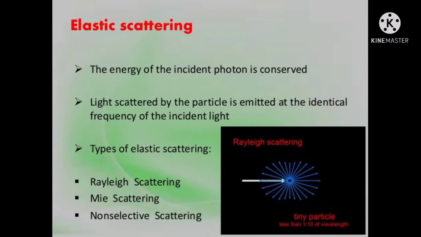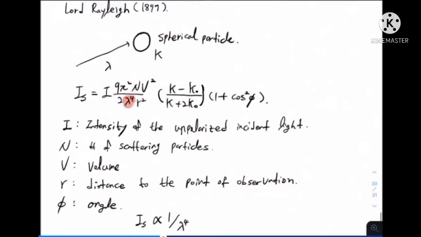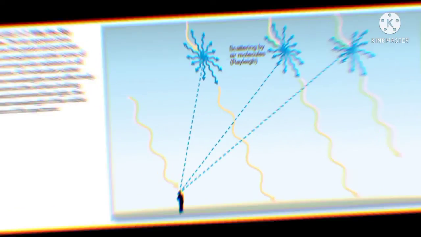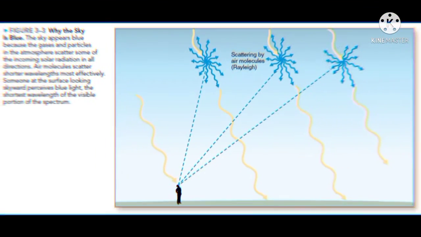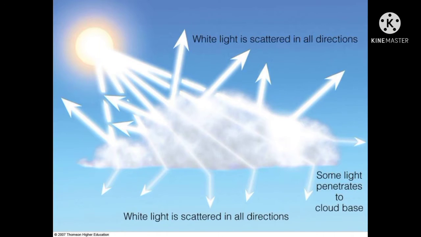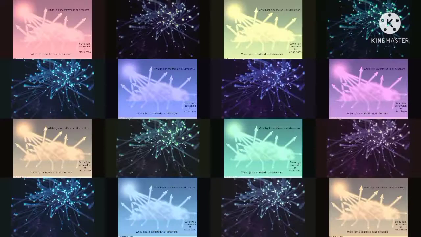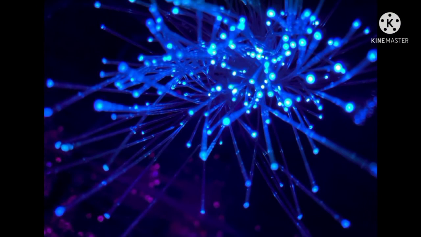We have two types of scattering: elastic scattering and inelastic scattering. When the atoms and molecules of the gas scatter the sunlight, it is called Rayleigh scattering. Rayleigh scattering is inversely proportional to the fourth power of the wavelength of the light. So, blue color is scattered more during the daytime as it has a lower wavelength. So, the sky looks blue.